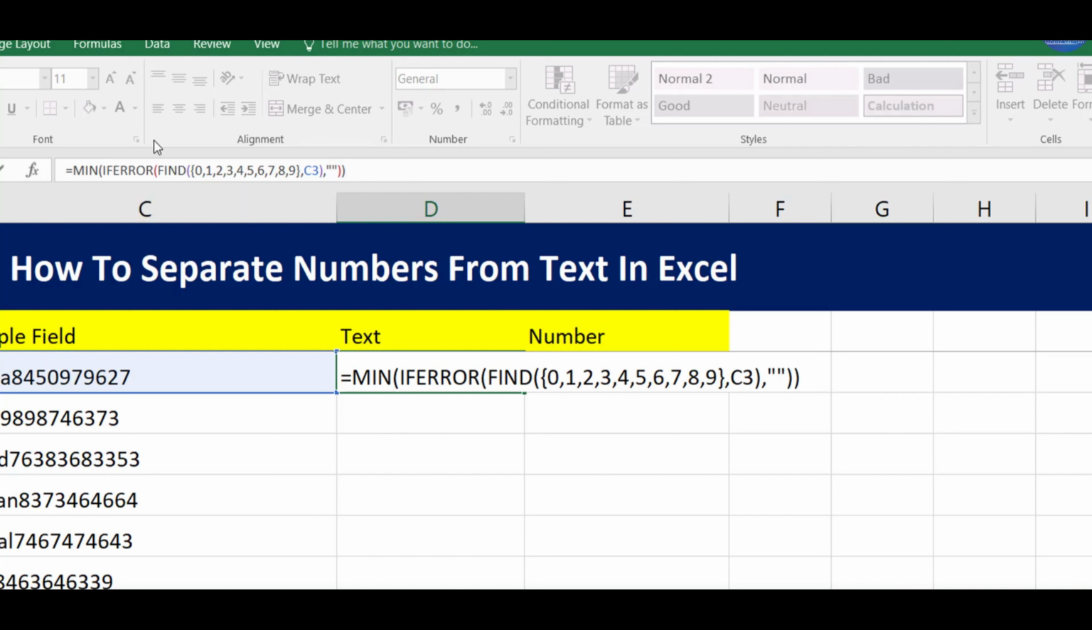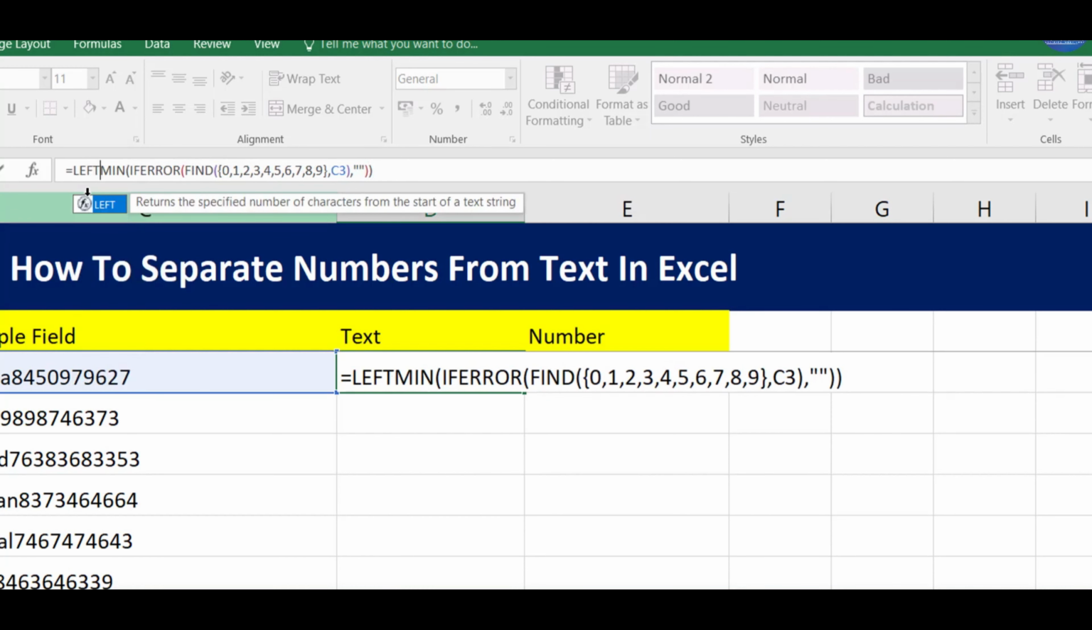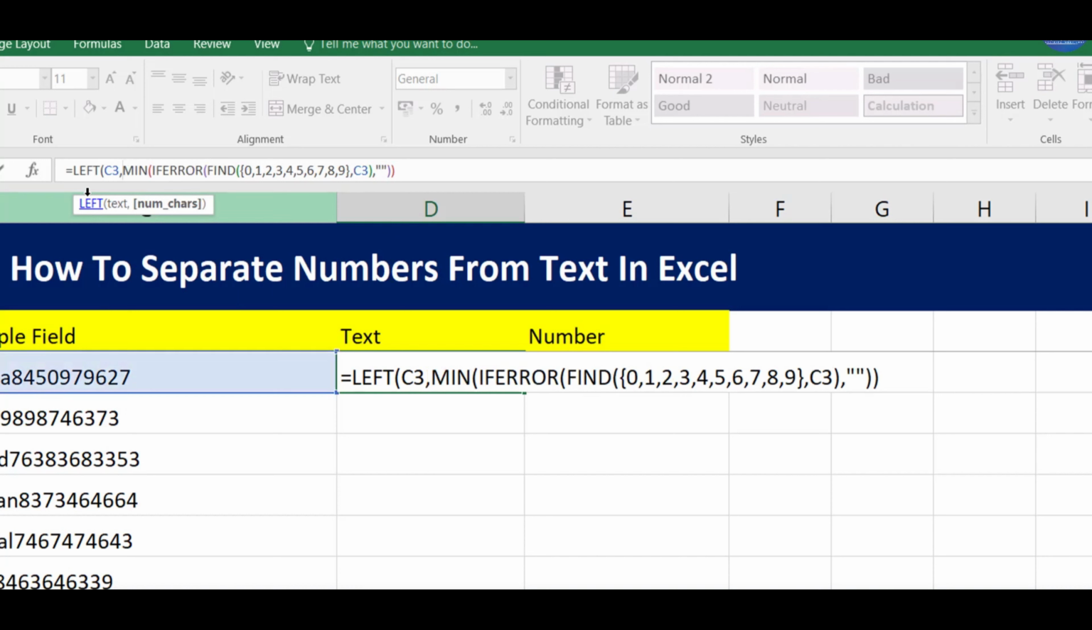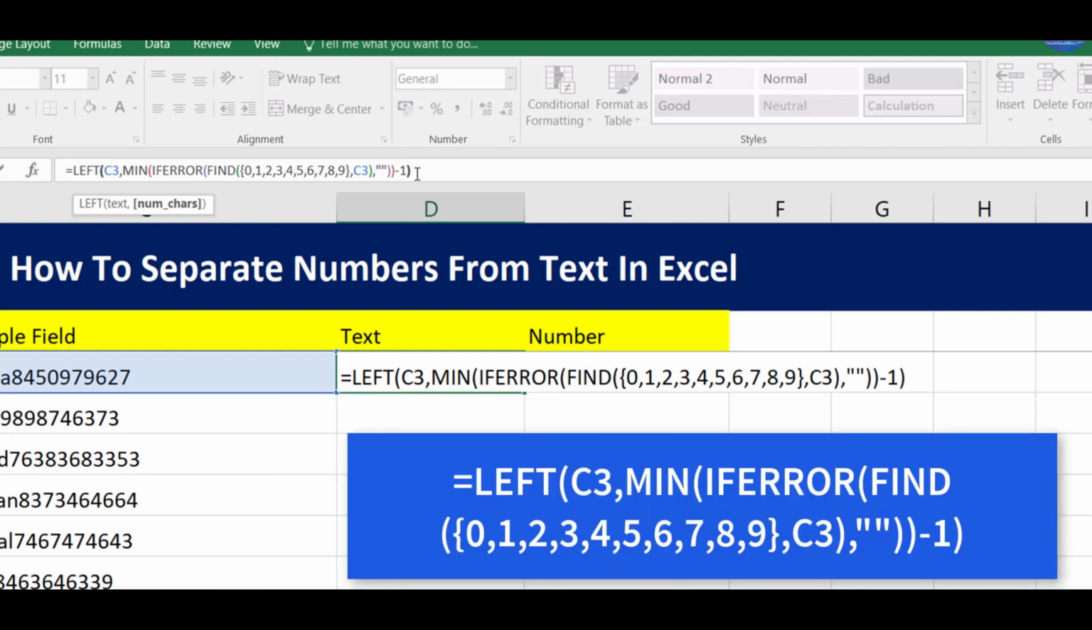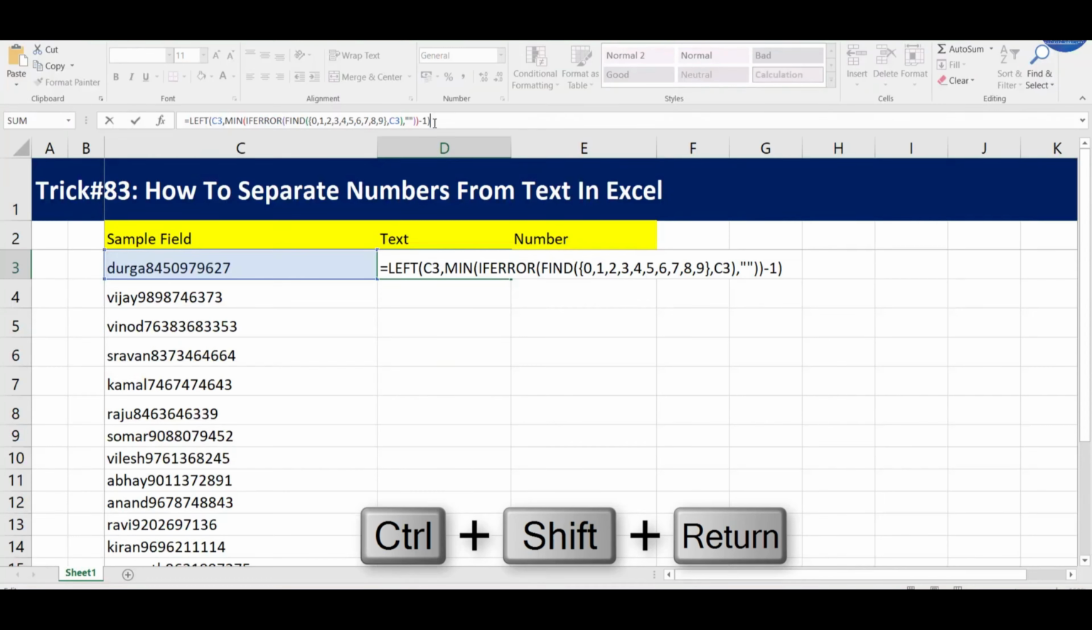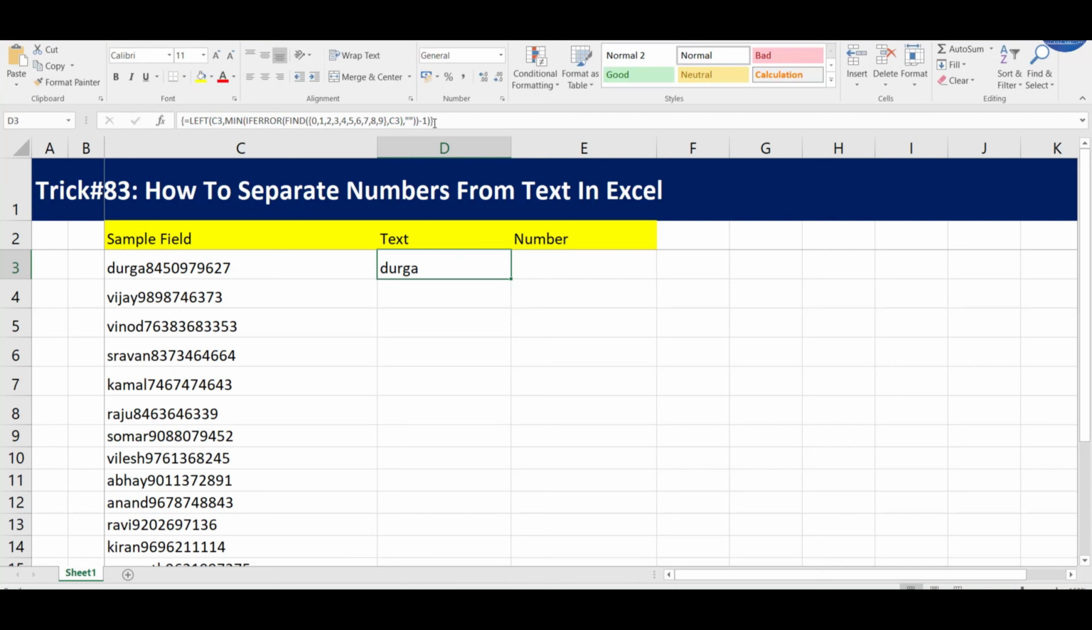And finally enter LEFT on the left side of the string, open the bracket, C3, comma, and leave the formula as it is and go towards the right side and type -1 and close the bracket. Now you're done with the formula. Now press Shift plus Control plus Enter as this is an array formula. Now you can see the name as Durga, which is completely in the text format.